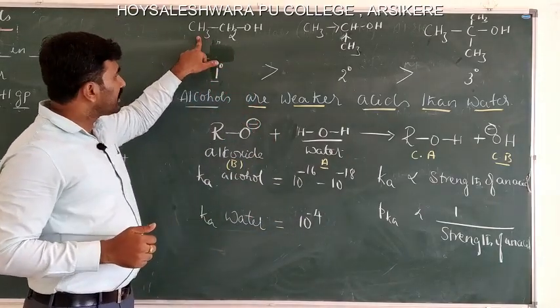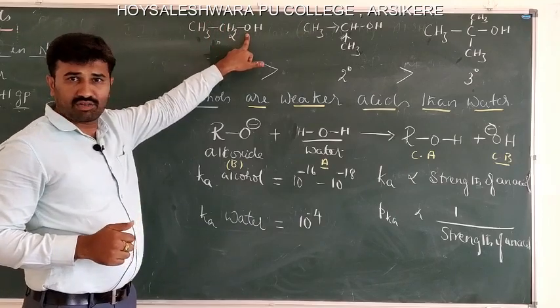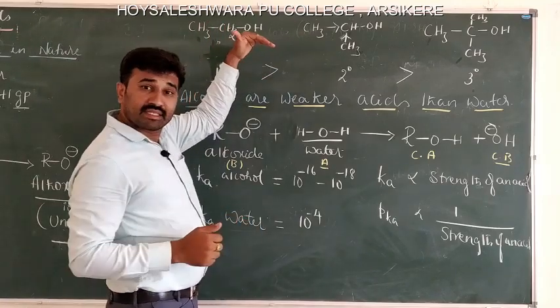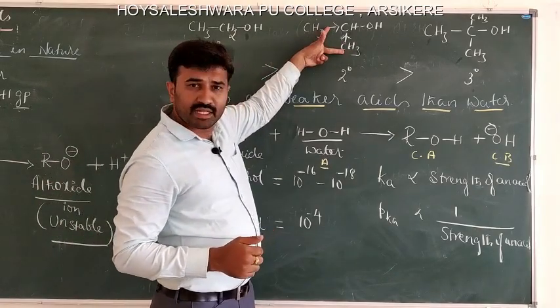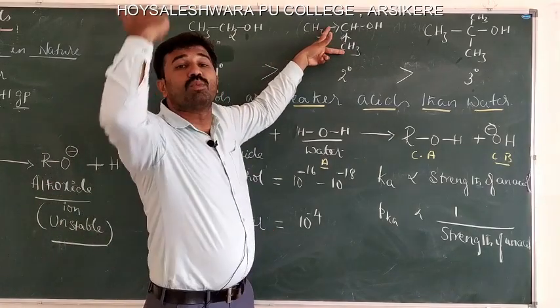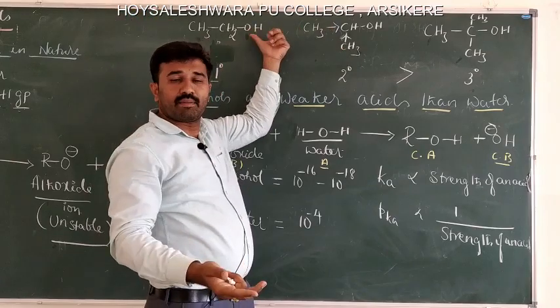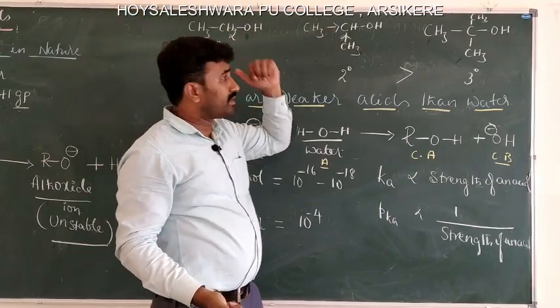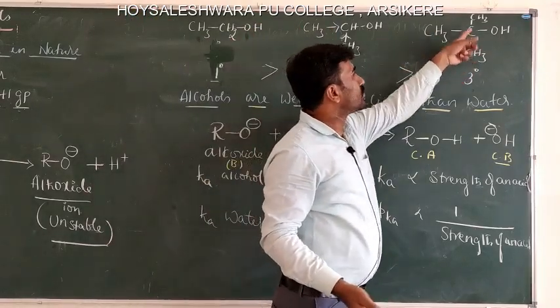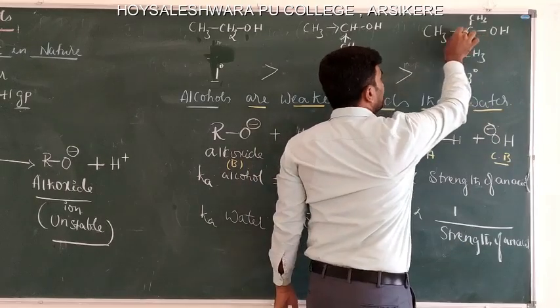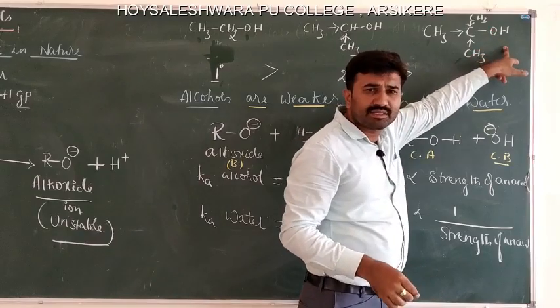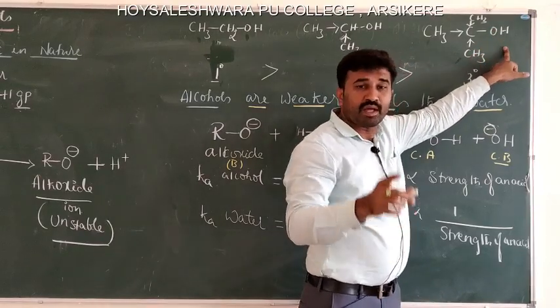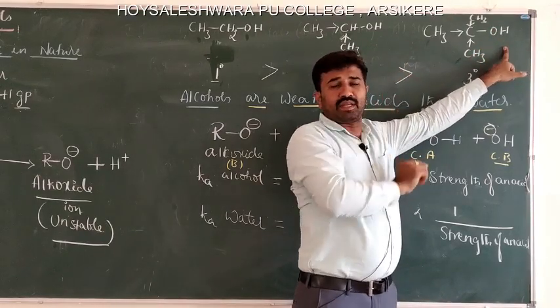How? Here one methyl group destabilizes the alkoxide ion, and the destabilization is less. Here two methyl groups destabilize more compared to the primary alcohol. Then here, all these three methyl groups are electron donating groups which destabilize more compared to secondary.